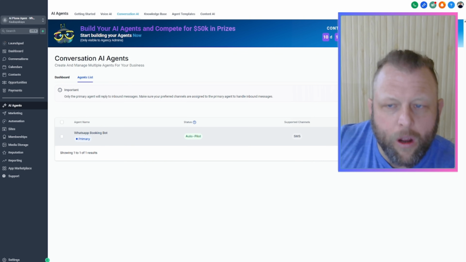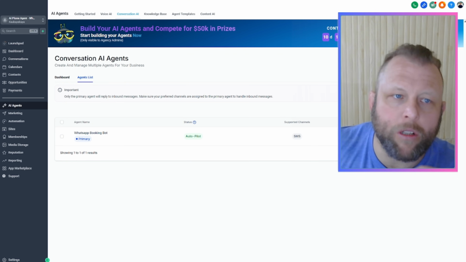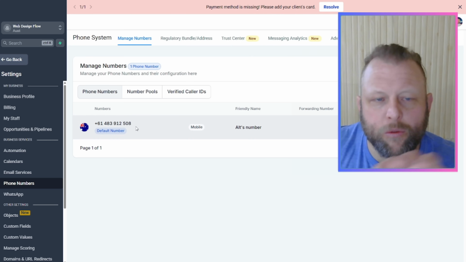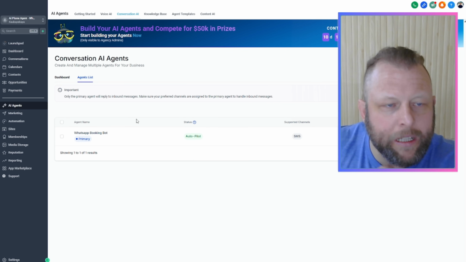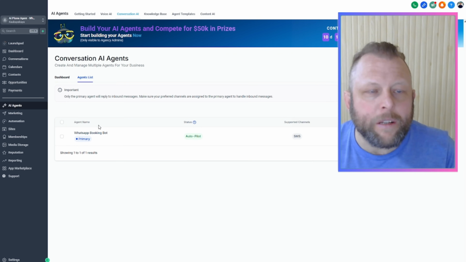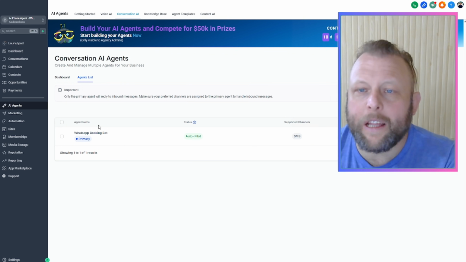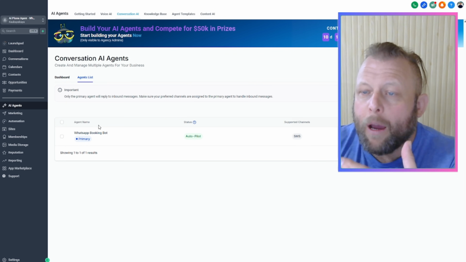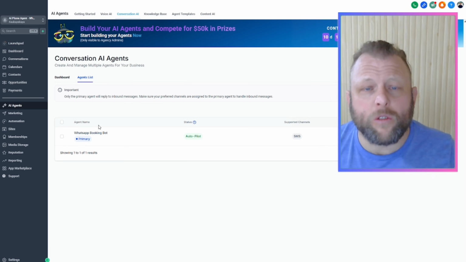So the separate high level account, if I didn't make that quite clear, we'll have our main high level account. This is going to be your account, your client's account. It has that number connected. You'll be able to send messages and receive messages, but we need a separate system for WhatsApp. Now, if you want, you can have these contacts go backwards and forwards for your marketing purposes. You can use webhooks for it, but at the end of the day, the only contacts that matter are the ones that book in for your WhatsApp appointment booking sessions. Those you can transfer across, use a form to transfer across, or use manual actions.